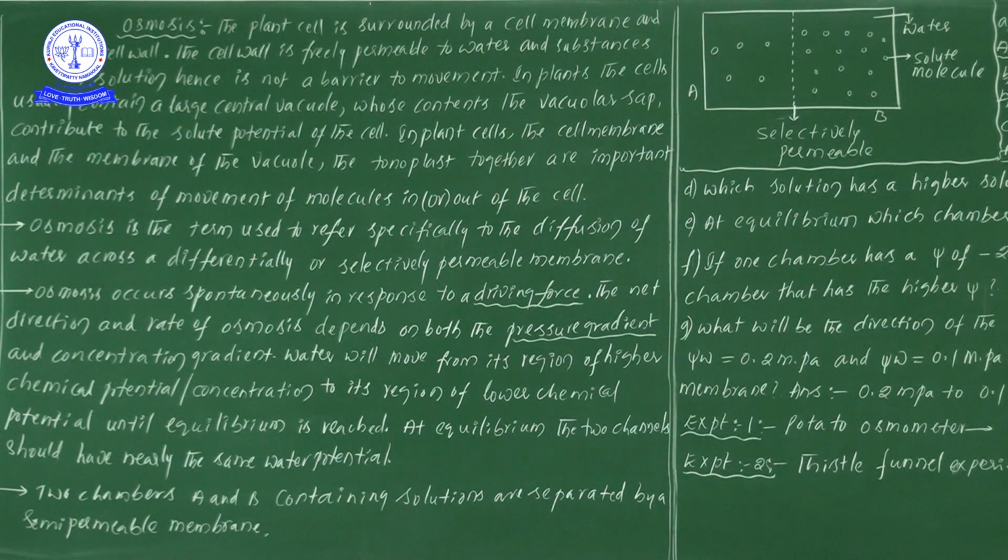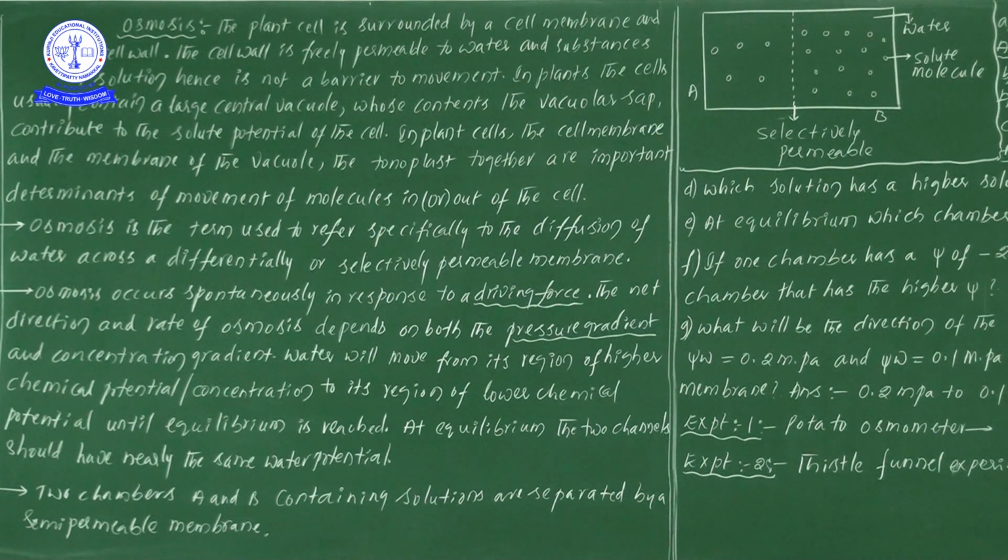Even though the cell wall is a dead one, it is freely permeable, which means it allows the water as well as the substances which are present in the solution. Hence it is not a barrier to the movement of water as well as substances present in the solution.